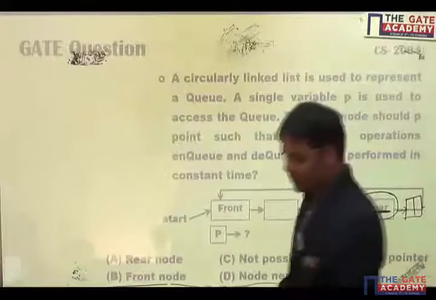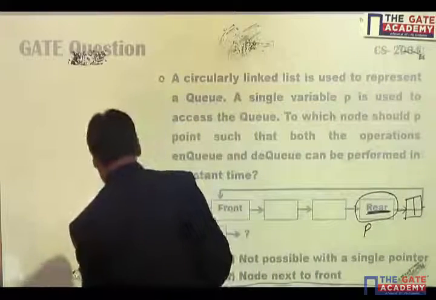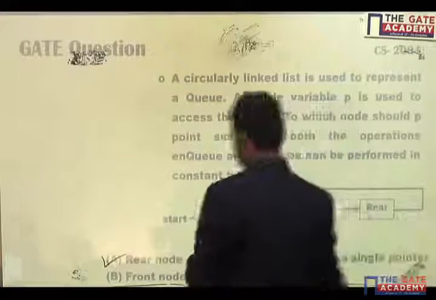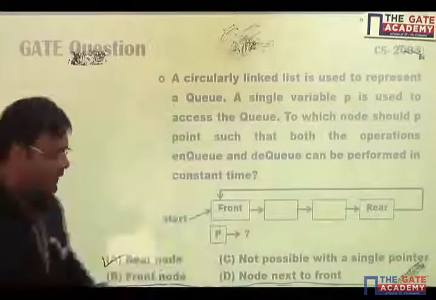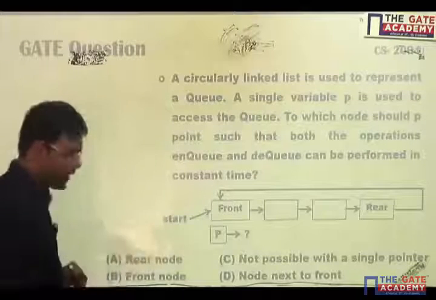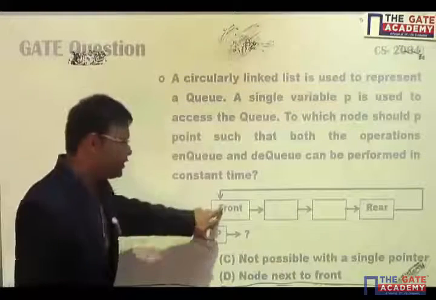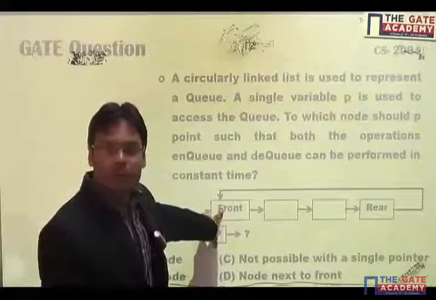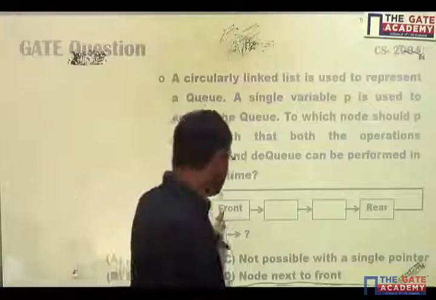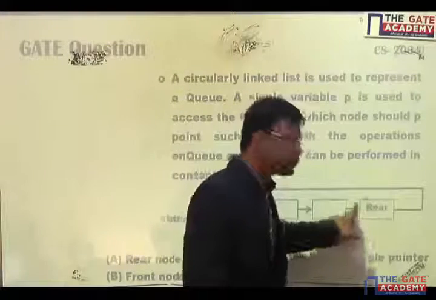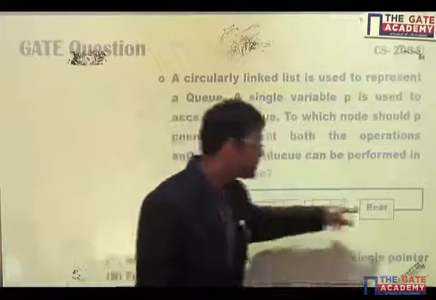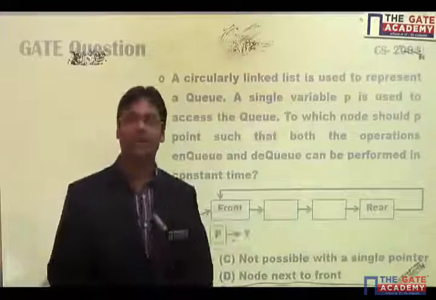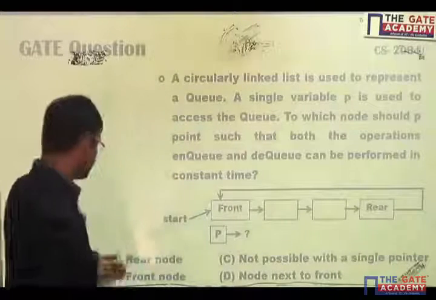So according to the observations, option A should be the correct one. We should have pointer to rear node so that we can perform both the operations in constant time. If we have our pointer P at front node, then we cannot perform insertion and deletion both in constant time, just because to get the address of rear node, I'll have to traverse the complete linked list, and that will depend on the length of my linked list. So option A is the correct one for the question.